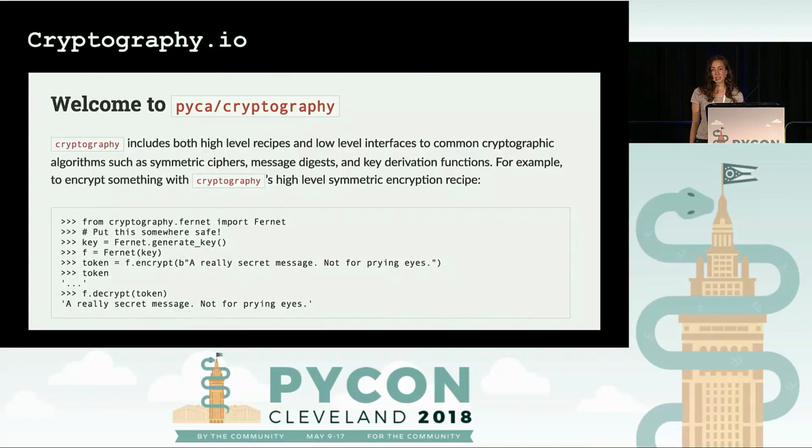All right, so this is a screenshot of the docs of cryptography.io. It says, cryptography includes both high-level recipes and low-level interfaces to common cryptographic algorithms, such as symmetric ciphers, message digests, and key derivation functions. So we're not going to go into these things today. They're sort of outside the scope of this discussion. But if you are interested in looking into it, I encourage you to do so. It looks very usable.